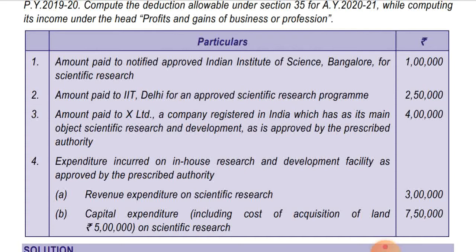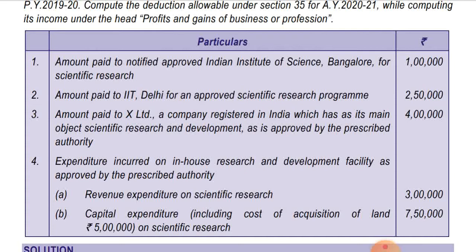Okay, so that will be coming to 4,50,000. 150%, so 4,50,000 will be allowed. And the next part is capital expenditure including cost of acquisition of land, 5 lakhs on scientific research. So in 7,50,000, 5 lakhs is included, and on the acquisition of land no deduction is allowed under section 35(2)(ab). So only in respect of 2,50,000, 150% deduction will be allowed.